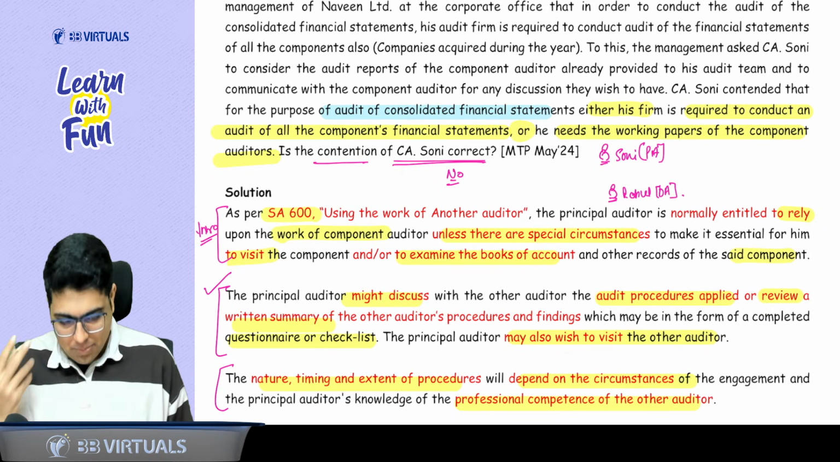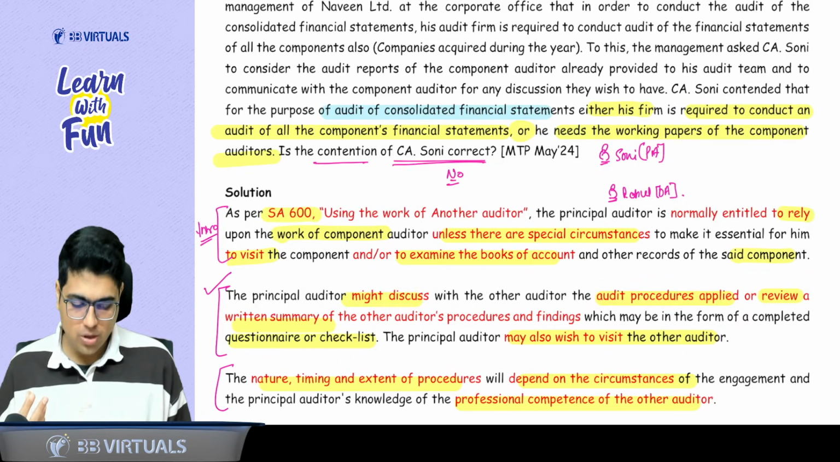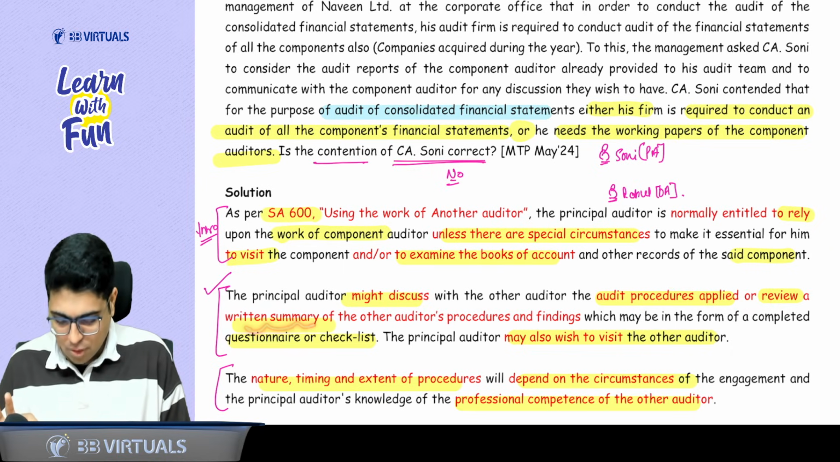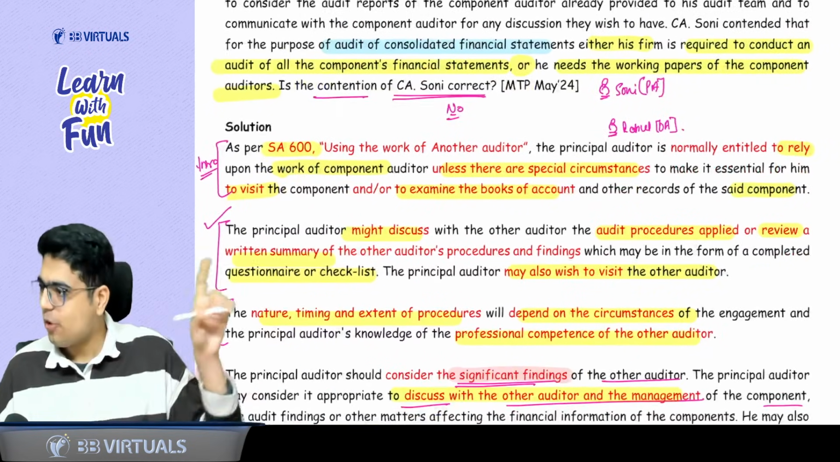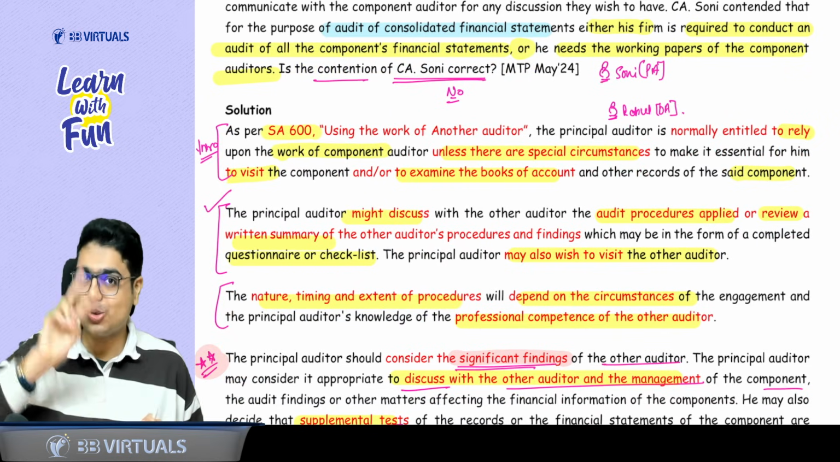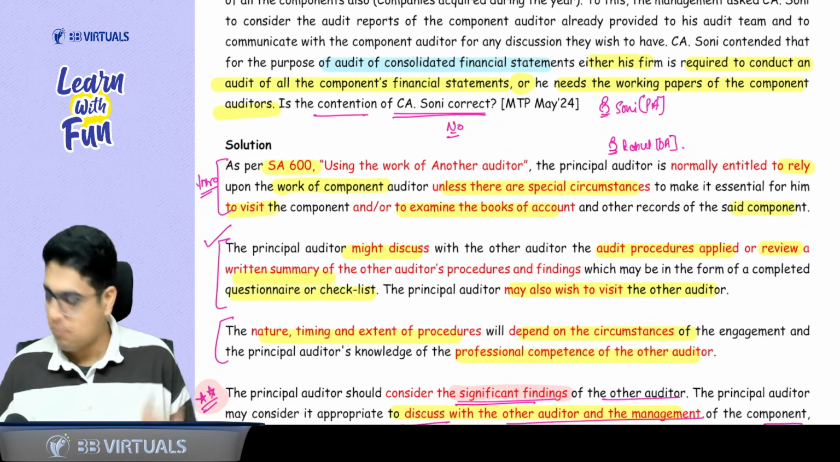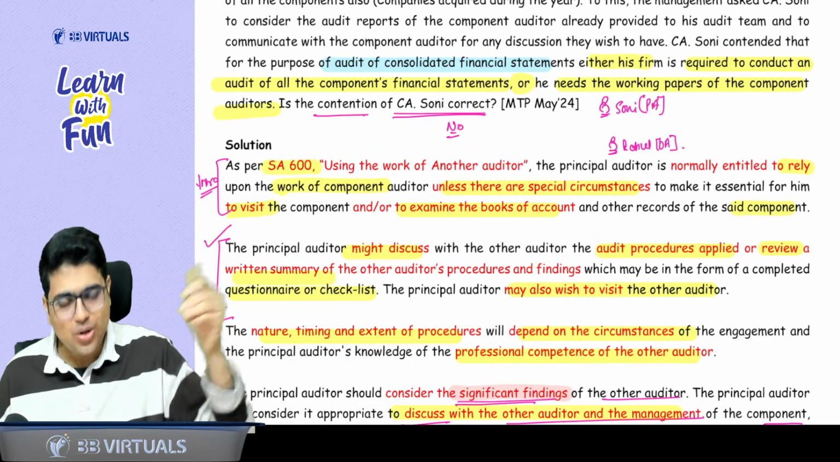So sir, the game here is you can discuss the audit procedures applied. If you don't want to discuss, you can take a written summary in the form of questionnaire or checklist and you can also visit. Now, sir, whatever procedure you perform, nature, timing and extent of procedure, it depends on 2 things. So what are the 2 things? Circumstances and professional competence of the other auditor. Can I say this is the basic thing we can write in our answer? Yes, sir.